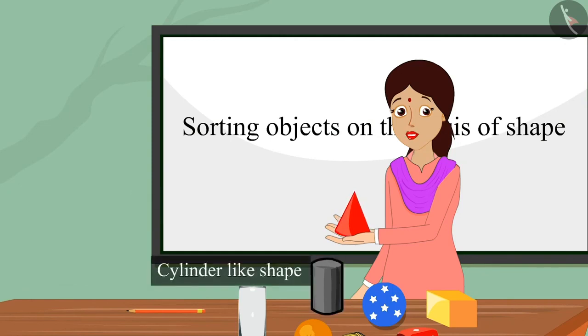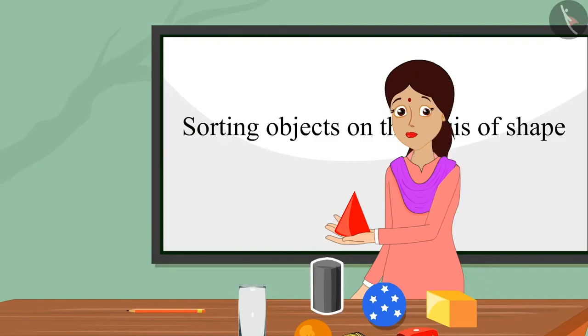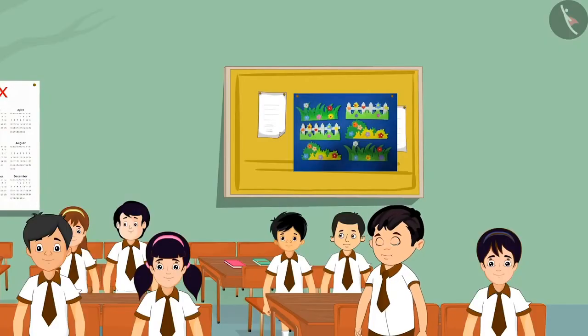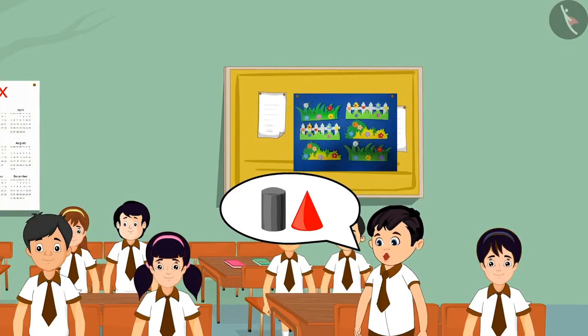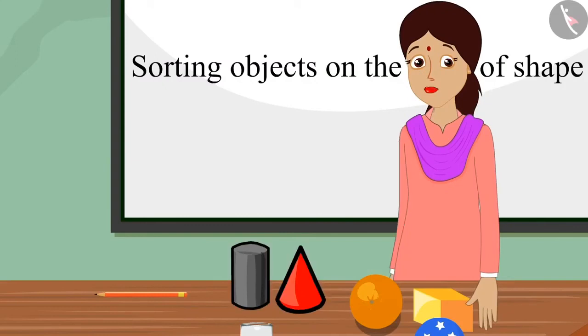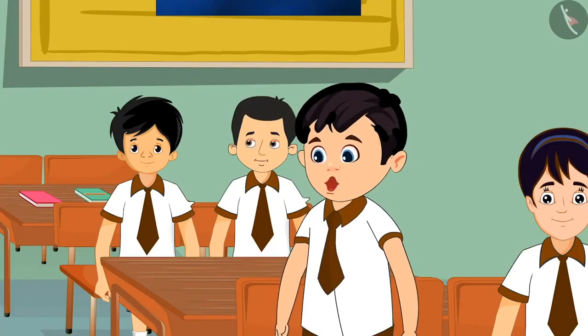And children, here we have a shape that looks like a cylinder. But Chotu did not understand the difference between these two figures. Teacher, but both these shapes look alike. Chotu, why do you think these two shapes are the same? Teacher, see this. This shape's base is round and the other shape also has a round base. Chotu, you are right. Both of these shapes are round at the bottom.